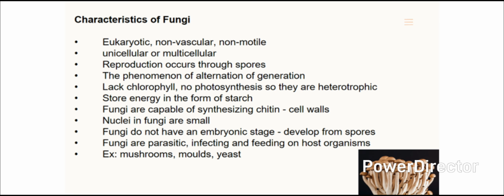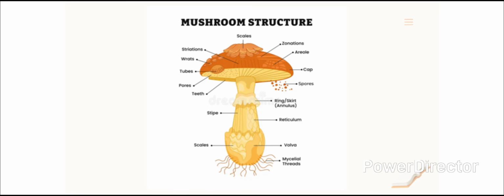Fungi are capable of synthesizing chitin, a key component of their cell walls. Nuclei in fungi are relatively small in size. Fungi do not have an embryonic stage; instead, they develop from spores. Some fungi are parasitic, capable of infecting and feeding on host organisms. Example, mushrooms, molds, and yeast.